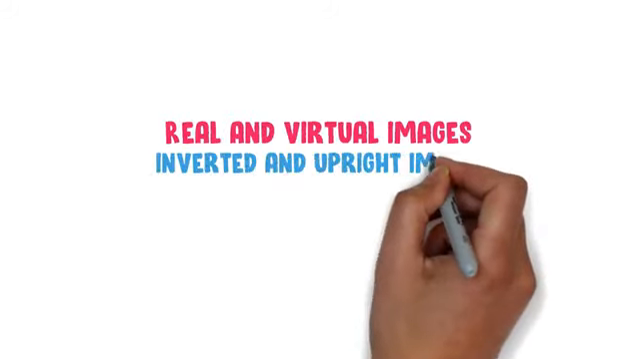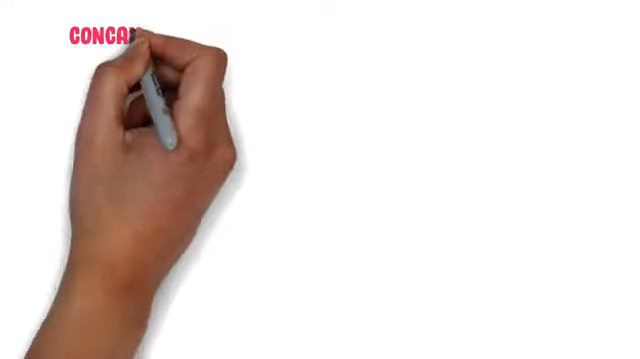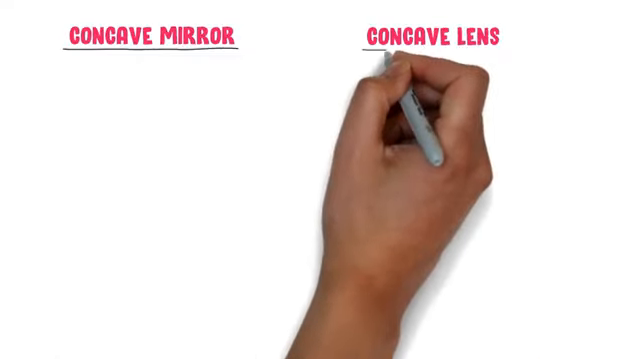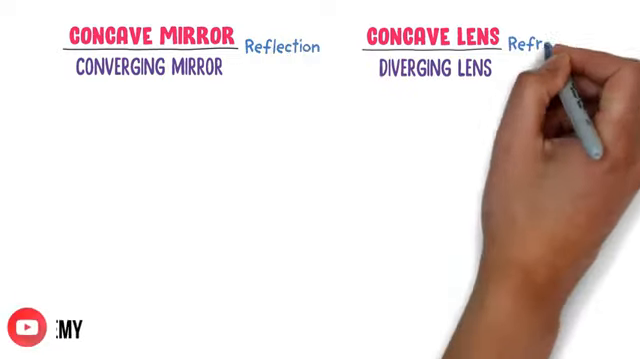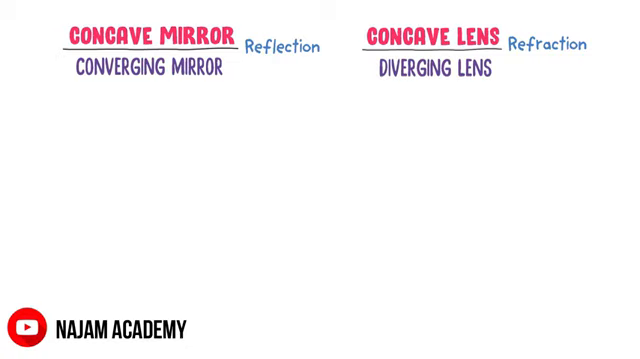Real and virtual images, inverted and upright images. Firstly, consider concave mirror and concave lens. Remember the cone and concave mirror. So concave mirror is converging mirror. If concave mirror is converging mirror, then concave lens being opposite is a diverging lens. Reflection phenomena occurs in the concave mirrors and refraction phenomena occurs in the concave lens.